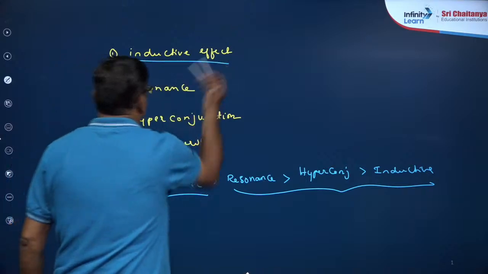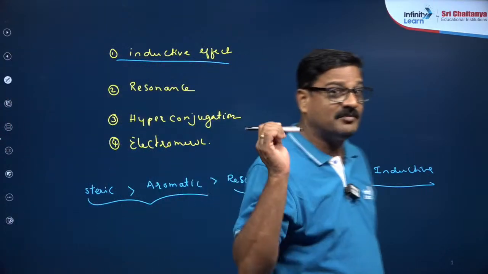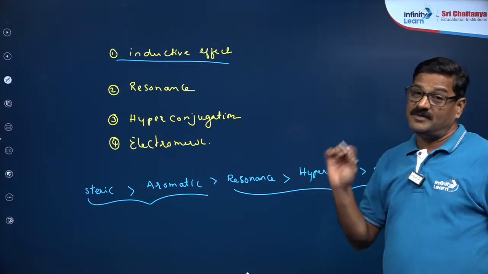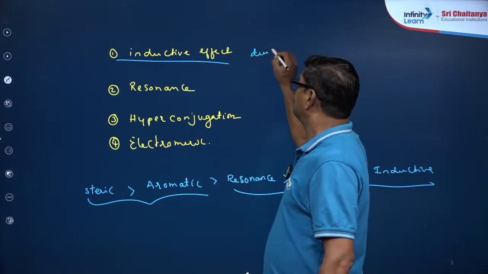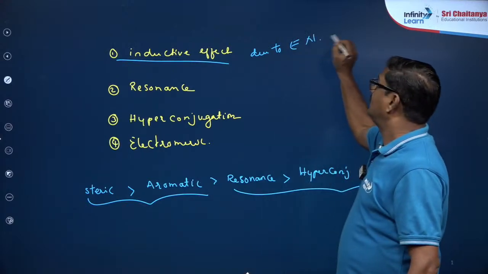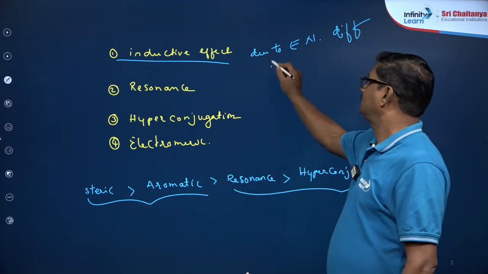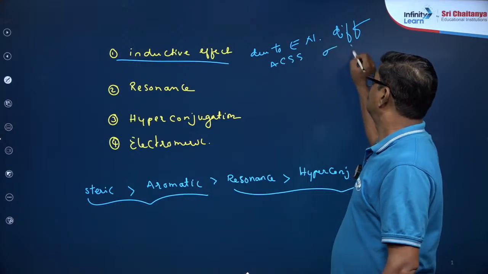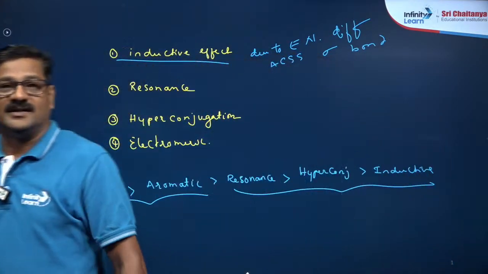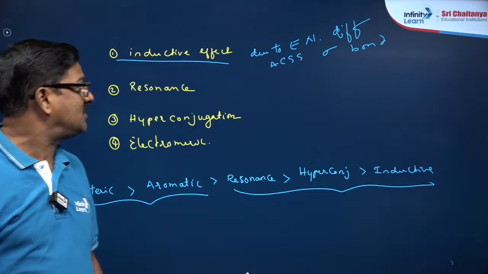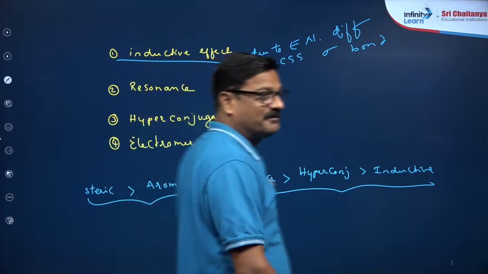What is the inductive effect? The inductive effect is a permanent polarization. The inductive effect is always permanent. It is a permanent polarization due to electronegativity difference across a sigma bond. That's it, and it is the weakest and distance dependent. I said yesterday to use the DNP rule, and because of its application you will get it again.